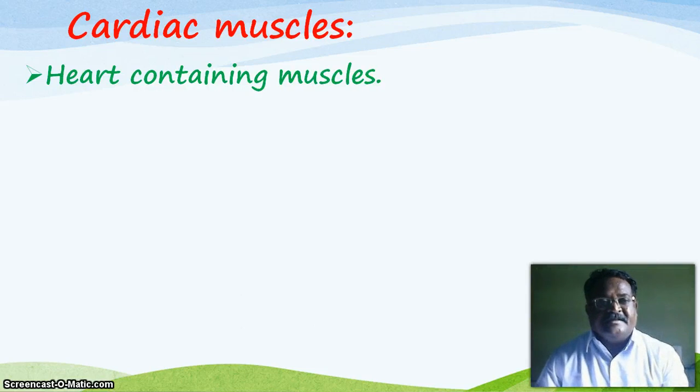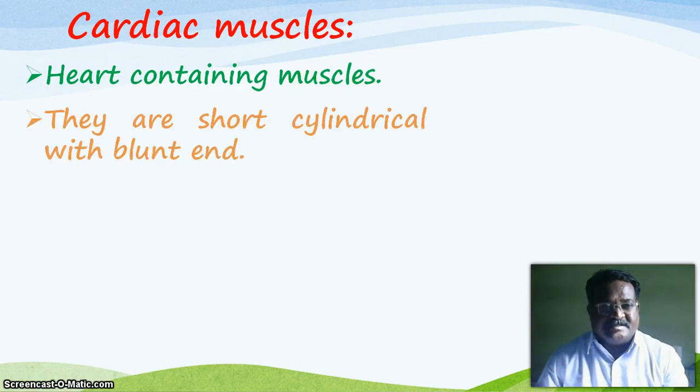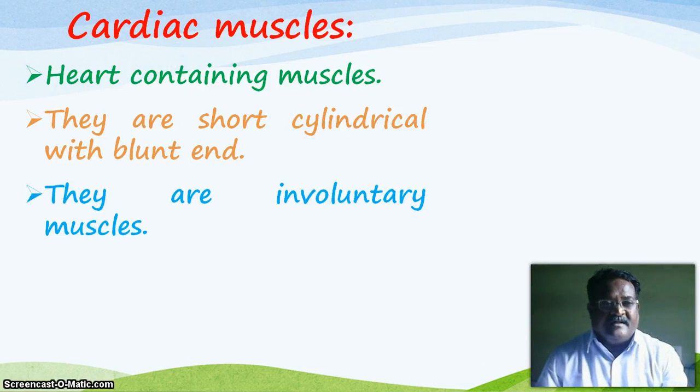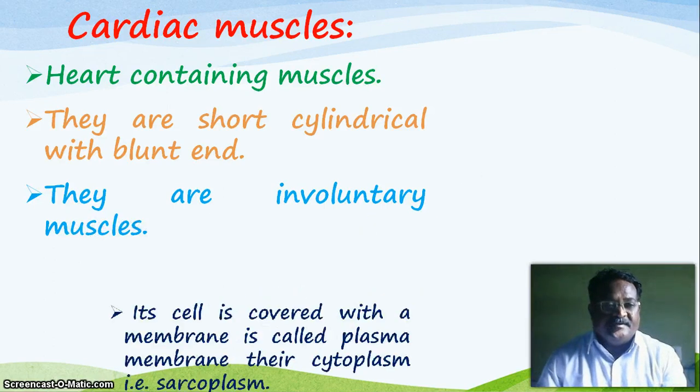Cardiac muscles are short and cylindrical with blunt ends, not pointed ends. They are involuntary muscles, again not obeying the will of the individual.